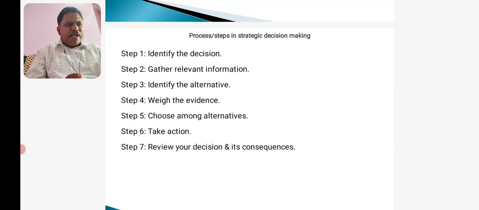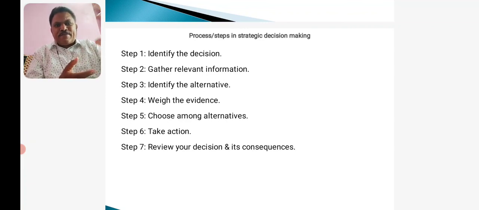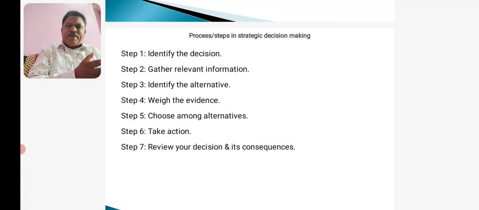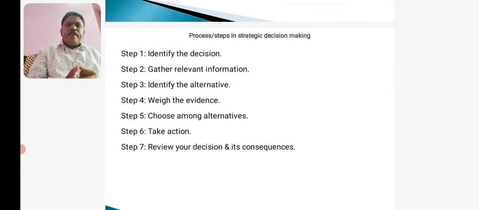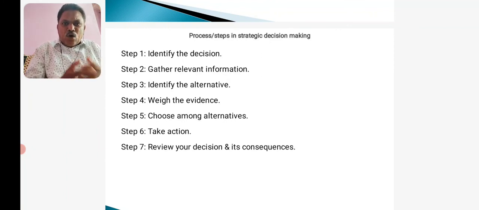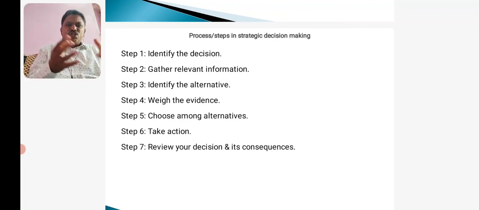Personally, an individual can also place himself or herself here in the decision making process of this pandemic. At the same time, as an individual, the government can also be considered here as one of the important elements. The government here can identify the decision, gather relevant information, identify the alternatives available to solve the problem, weigh the evidence, choose among the alternatives, take action, review decision and its consequences.